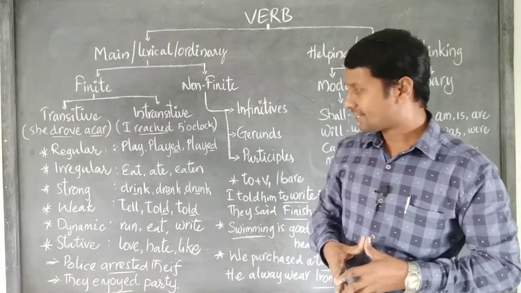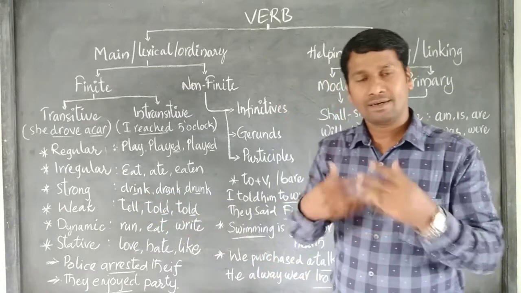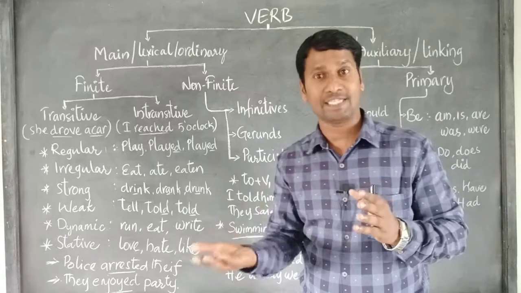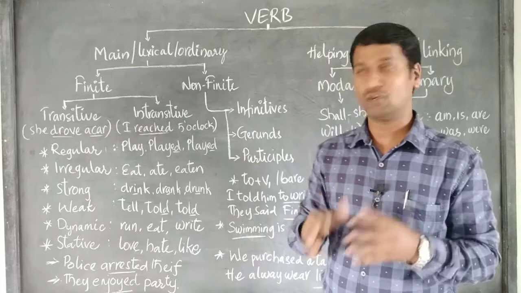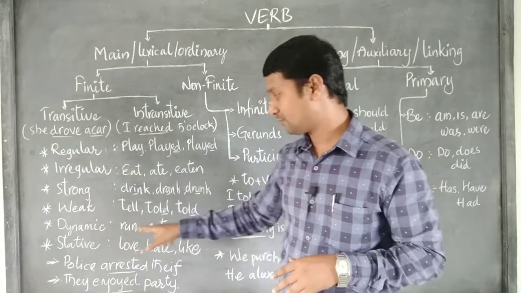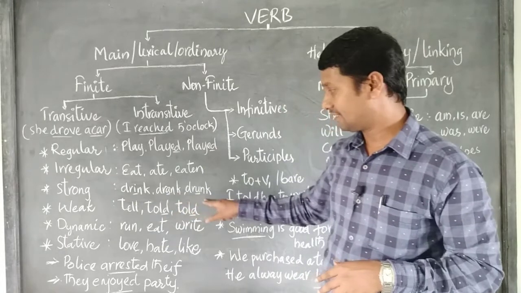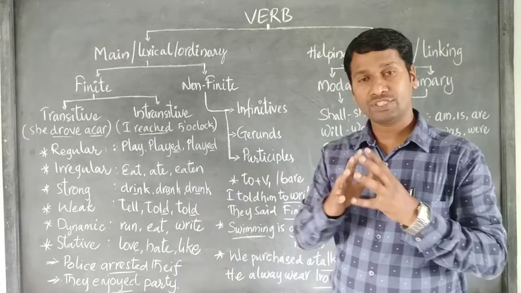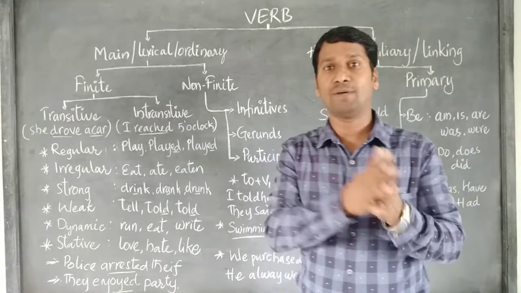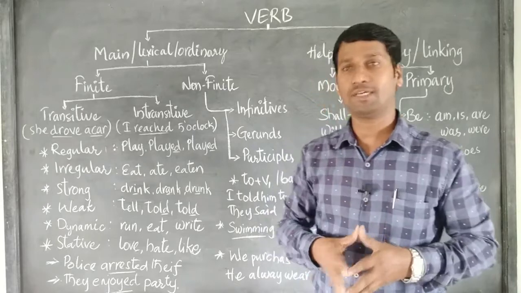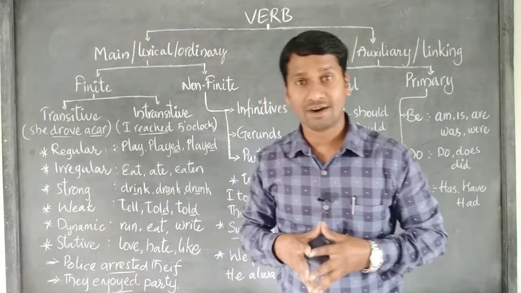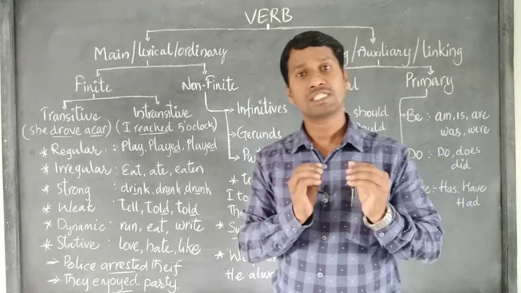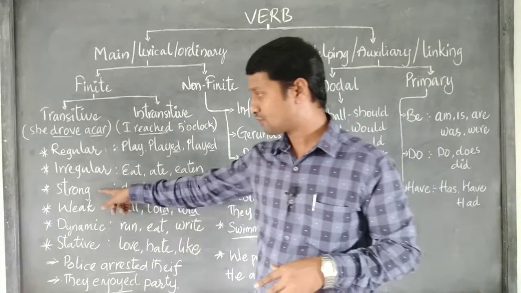Strong verbs. Strong verbs are those where you change vowels to get the second and third forms of the present form, meaning the base form. That kind of verb is called a strong verb. If you see drink, drank, drunk, here the vowels change to a and u. If you change vowels to get the second form and third form of the verb, those are called strong verbs, like sing, sang, sung, swim, swam, swum.